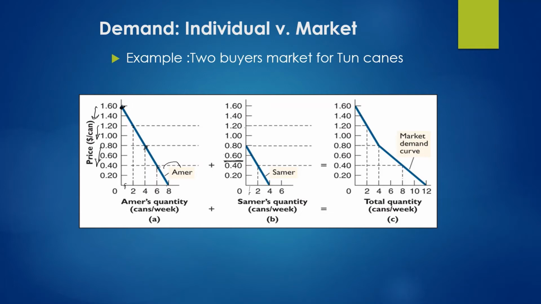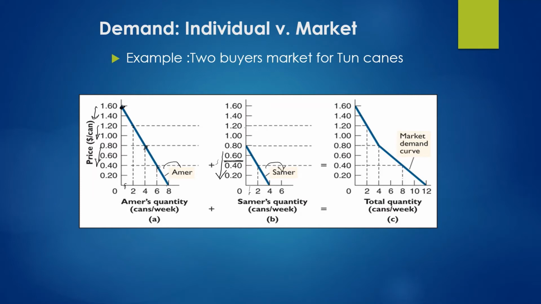In the same way, as price goes further down, Samar will also increase his quantity demanded for tuna cans. So now you have become familiar with the demand curve for these two individuals.